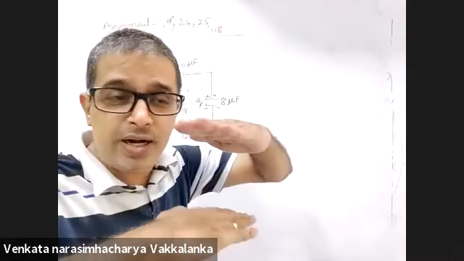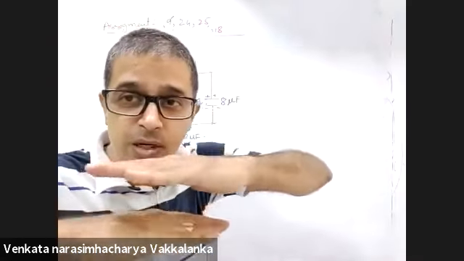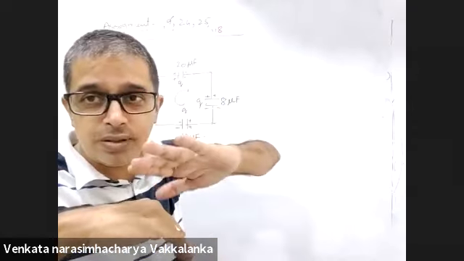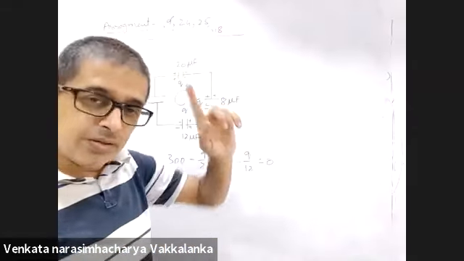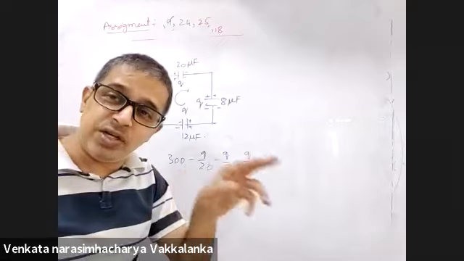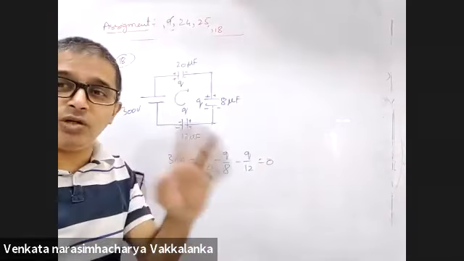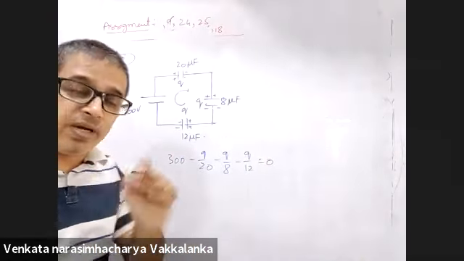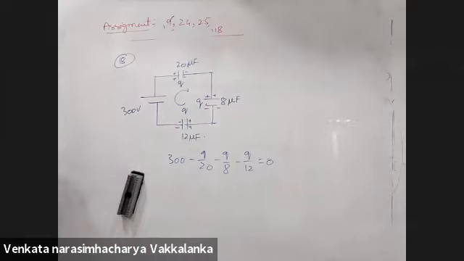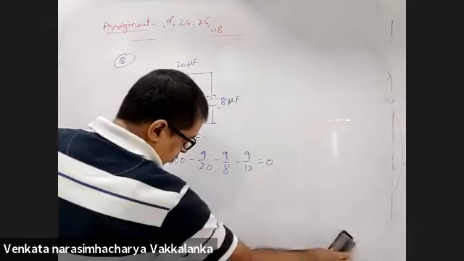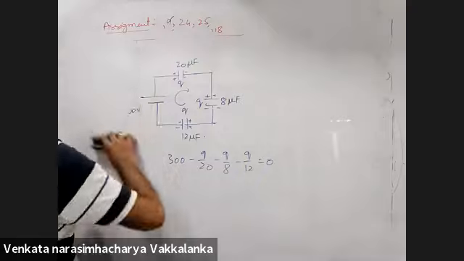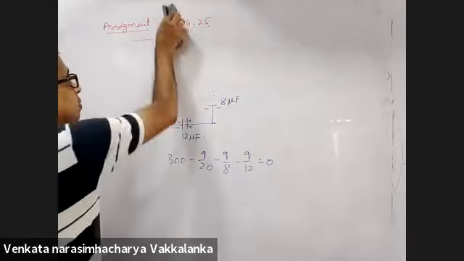Even if they are not identical, you know how to split the charge between two parallel plate capacitors. Yes, sir. C1 divided by C1 plus C2 into Q is the charge on C1. C2 divided by C1 plus C2 into Q is the charge on C2. Yes, sir.